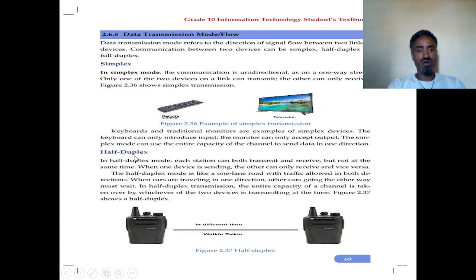When we come to half duplex, one acts as a receiver and the other acts as a sender, but not at the same time. In half duplex mode, each station can both transmit and receive, but not at the same time. The half duplex mode is like a one-lane road with traffic allowed in both directions. When cars are traveling in one direction, the cars going the other way must wait, not at the same time.